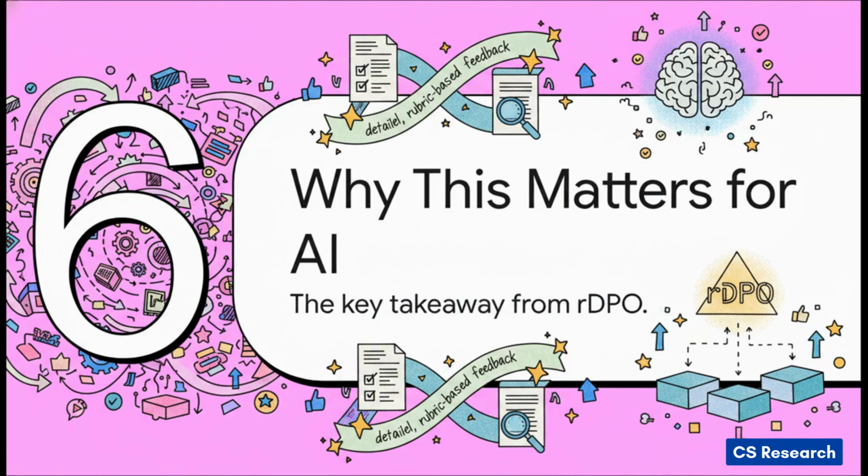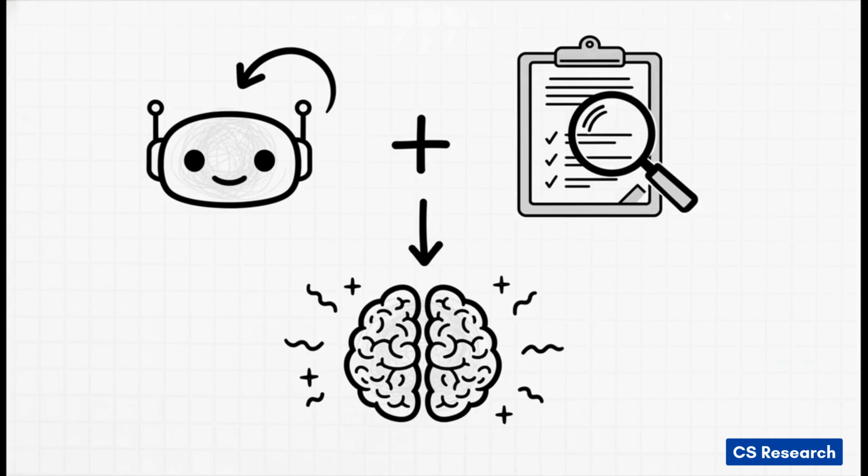So, we've gone through the problem, the intricate two-phase solution, and the really compelling results. But what's the big picture takeaway here? What does this RDPO framework really teach us about building better AI? So the key takeaway here is this powerful one-two punch. To get the absolute best results, especially with complex visual tasks, you need two critical ingredients. First, the training data has to be on policy, meaning it comes from the model you're actually trying to improve. And second, the feedback needs to go way beyond a simple win or loss. It has to be detailed, criterion-level feedback, exactly what these rubrics provide.